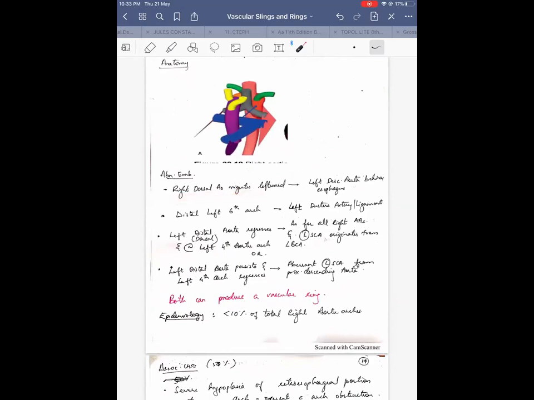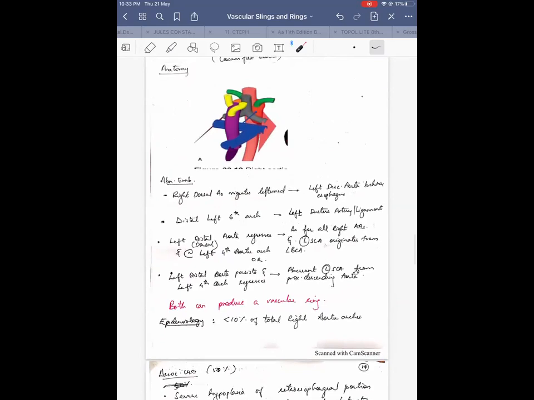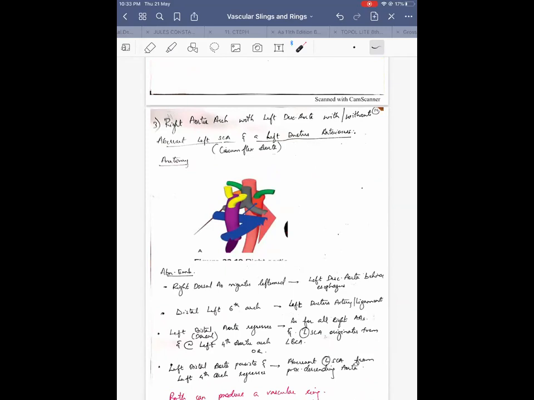In a right aortic arch, the first branch is the left carotid. In the right aortic arch with mirror image branching, the brachiocephalic artery arises from the left side. That is the first branch to arise from the arch, the left brachiocephalic artery. Here, most commonly, it will be the left common carotid artery only and not the left brachiocephalic artery. I'm coming to it.